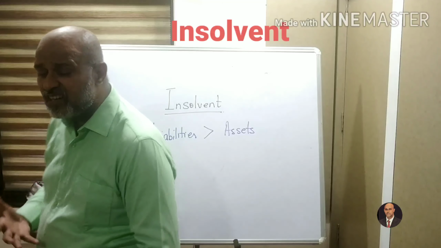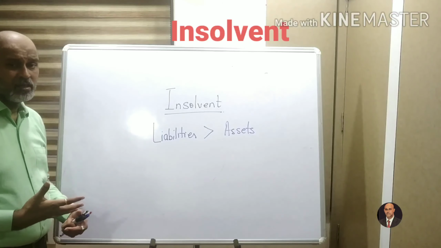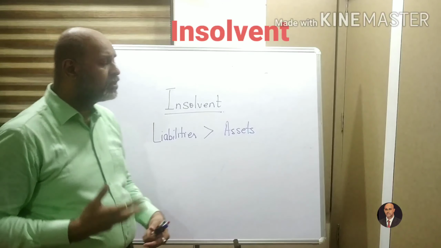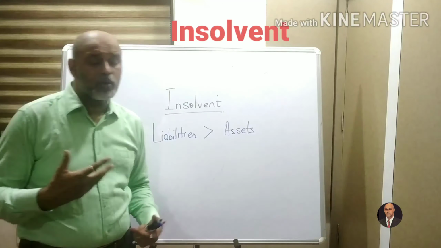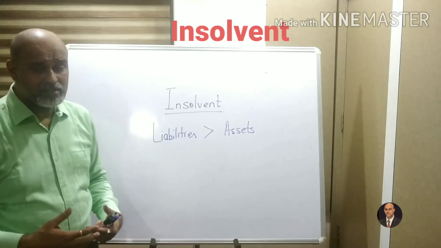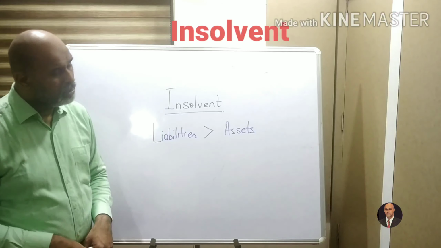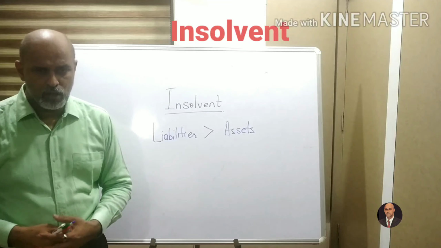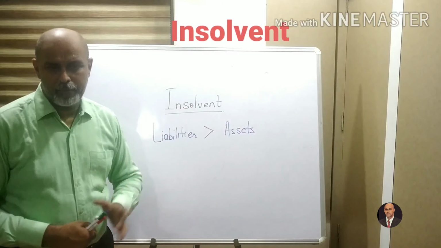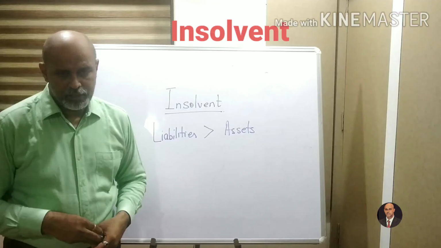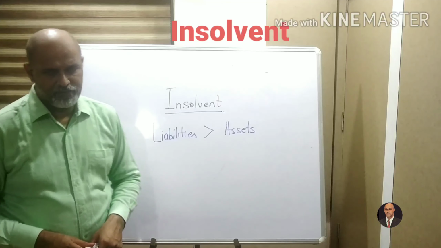We had discussed an earlier term which was known as bad debts. A person who cannot pay and whose bad debts are accumulated is surely going to be an insolvent person. The opposite of insolvent is of course solvent, where your assets are greater than your liabilities and you're in a comfortable position to pay off everyone.